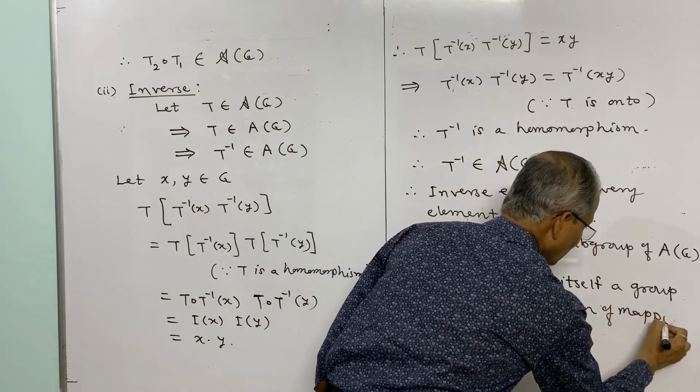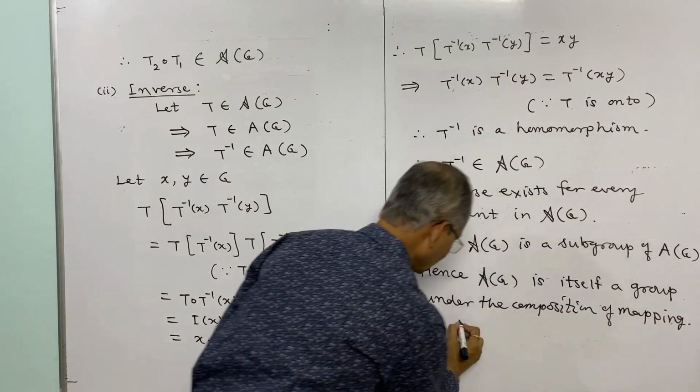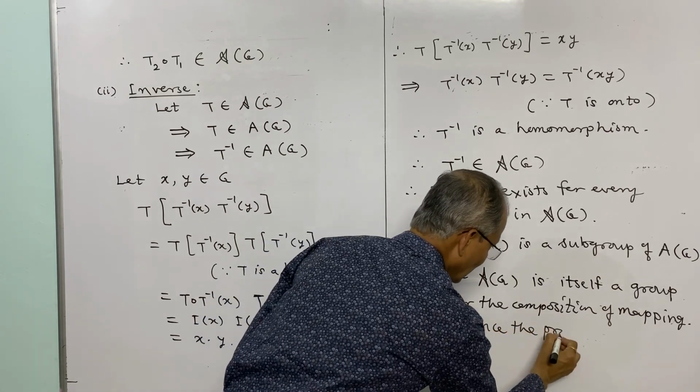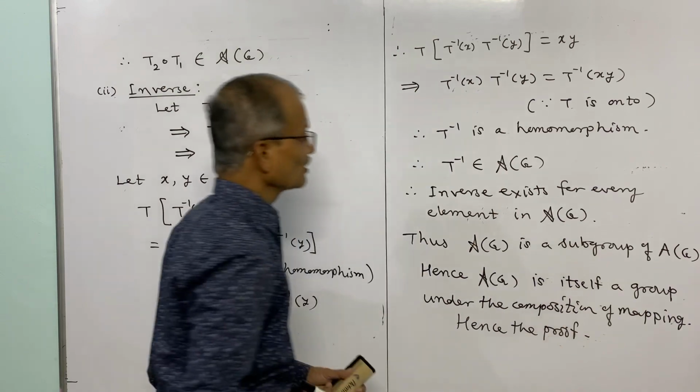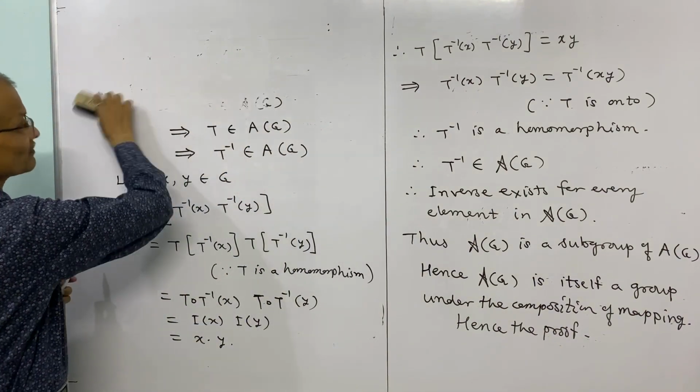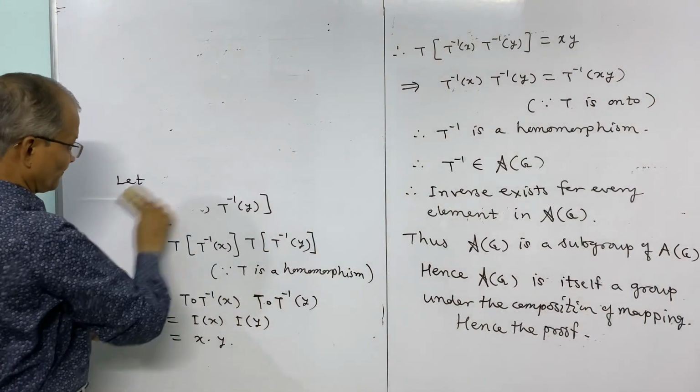And this proves the lemma. So thus we have proved that the set of all automorphisms forms a group.